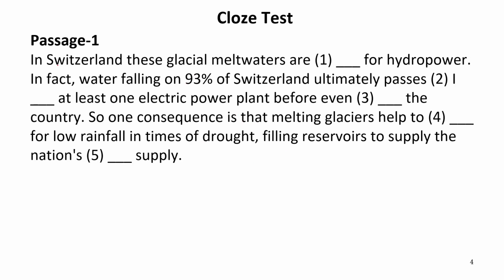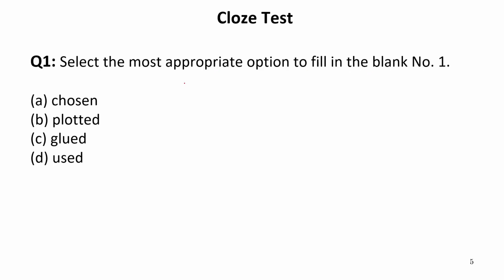First passage is, in Switzerland, these glacial melt waters are dash for hydropower. Now hydro is related to water. So let us see the options first. The options for the first blank are chosen, plotted, glued, used. Now the meaning of these options: chosen means selected. Then plotted means to mark the plots or to plot something, to mark something. Glued means to join something. And used means to take use of something.